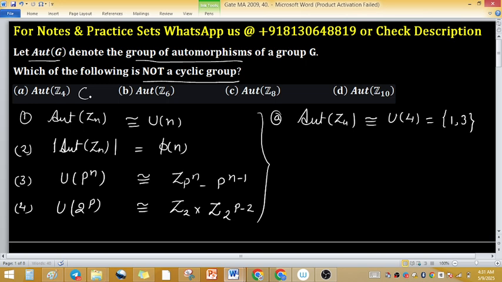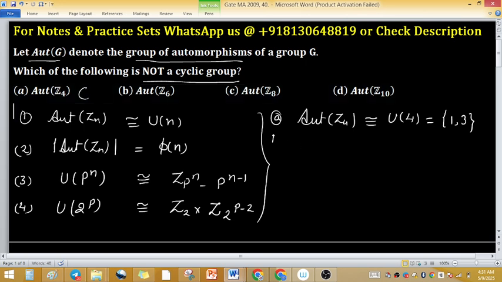A group of prime order is always cyclic. Similarly, option B, Aut of Z6 is isomorphic to U6, elements of U6 are again 1, 5. This is again a group of prime order, so cyclic.